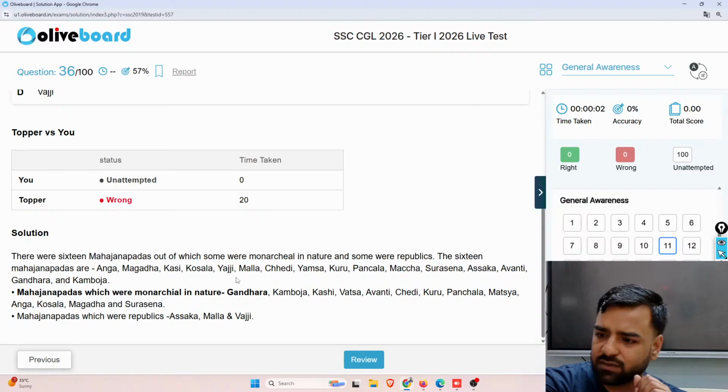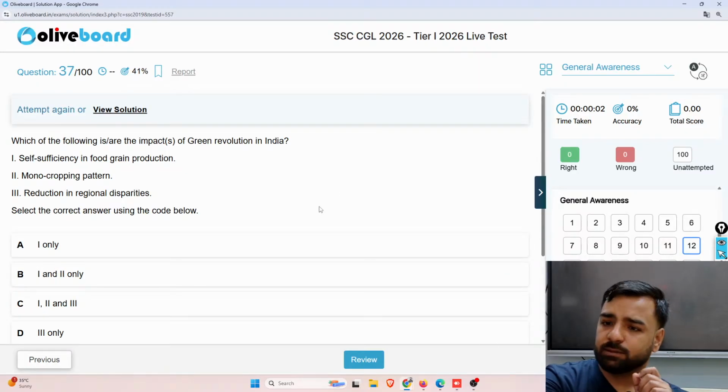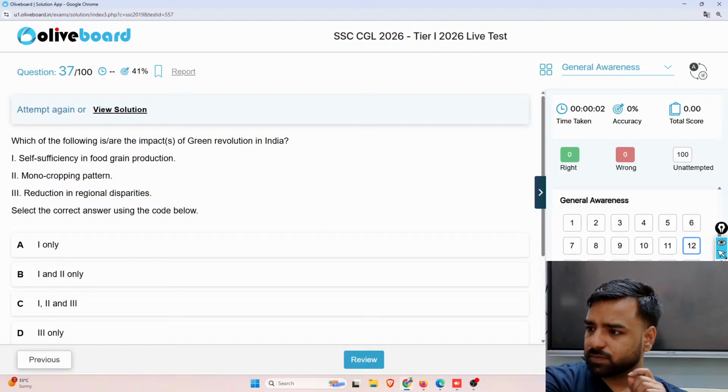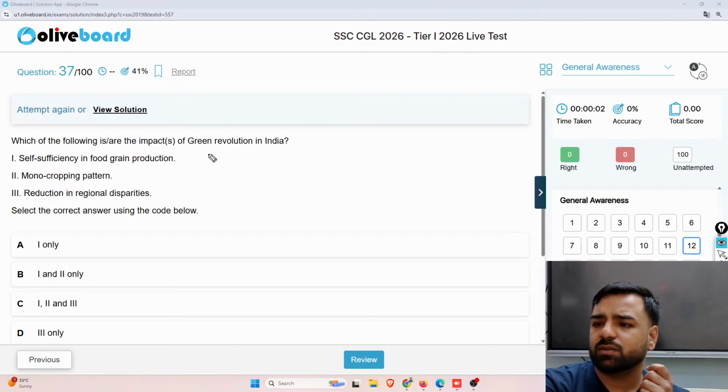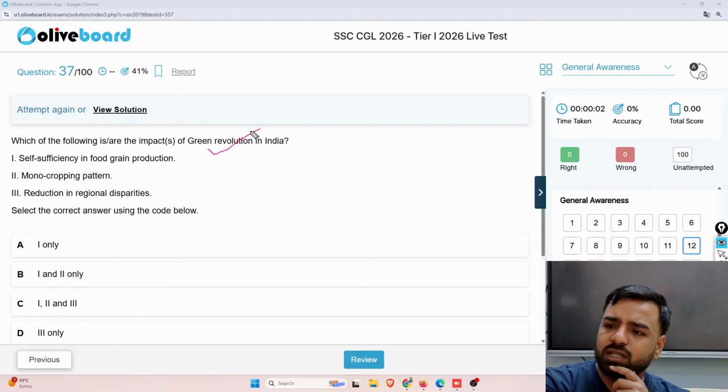So here, Gandhar, which is given in the first question, that is the question which was asked. Next, what is the next question? Next was, which of the following is or are the impact of green revolution in India? So green revolution, जिसको हम लोग सर हरित क्रांति के नाम से भी जानते हैं, right? So if I talk about this green revolution part, self-sufficiency in the food grain production, that's absolutely correct, no doubt about it. Monocropping pattern, again that is correct.